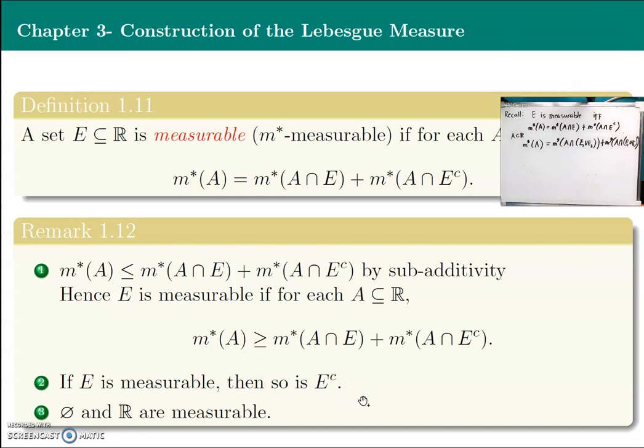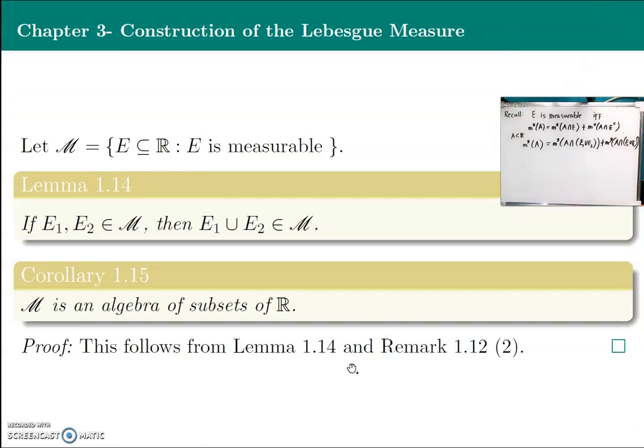So it shows that our class of measurable sets is closed under complementation. And so, by lemma 1.14 and remark 1.12, we can say that the class of all measurable sets is an algebra of subsets of R.